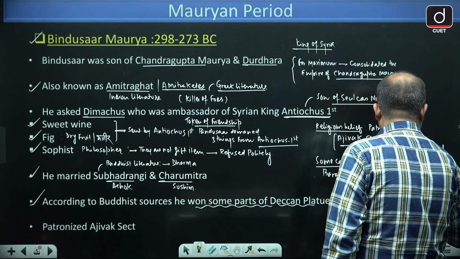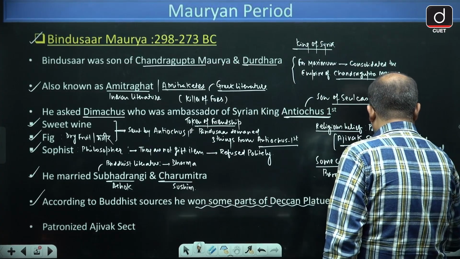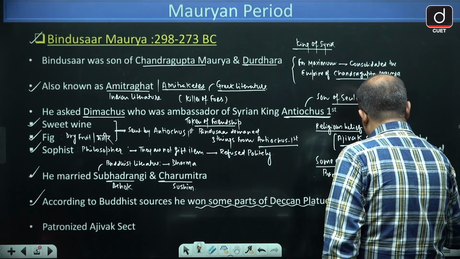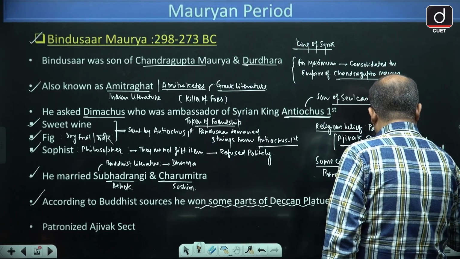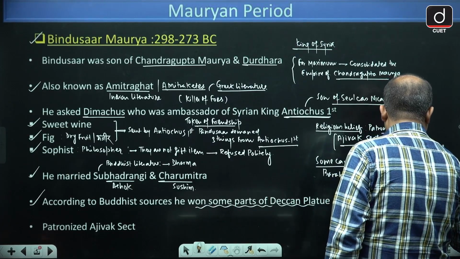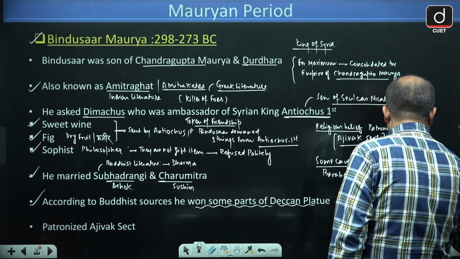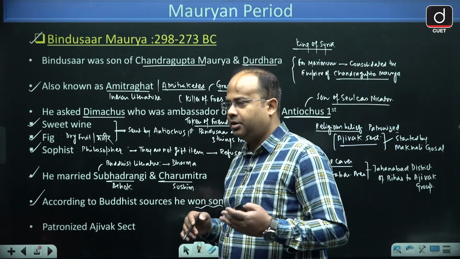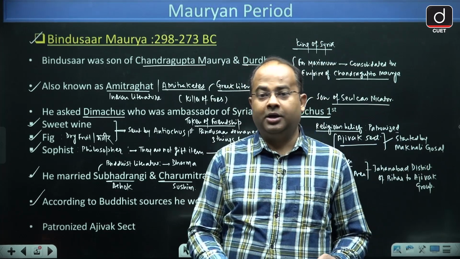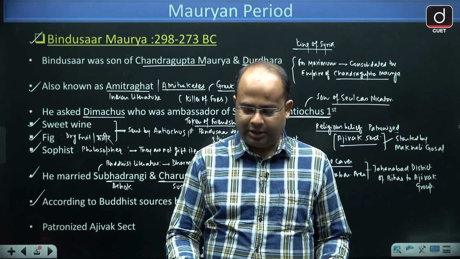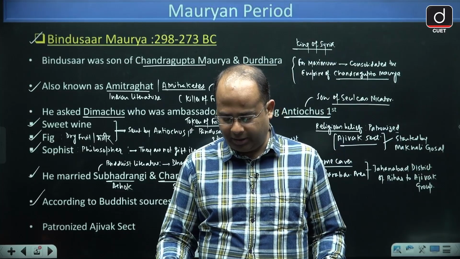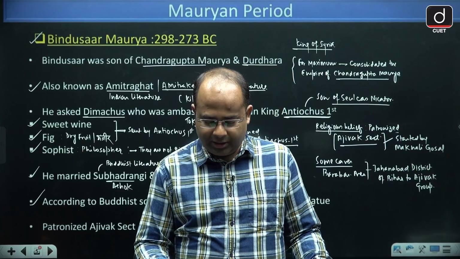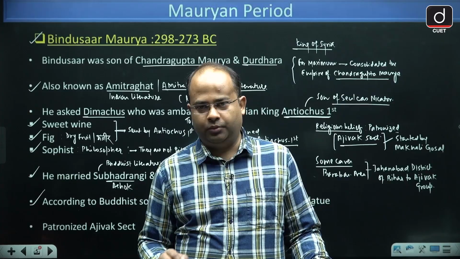So it is said that he donated some of the caves in Barabar area, that right now are in Jahanabad district of Bihar, to the Ajivak group. So is that clear to all of you guys? Then do let me know.